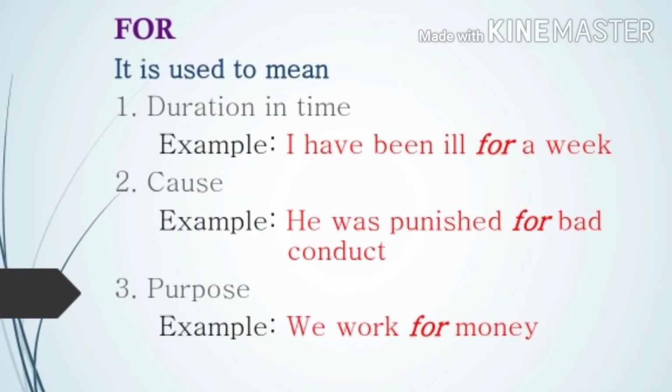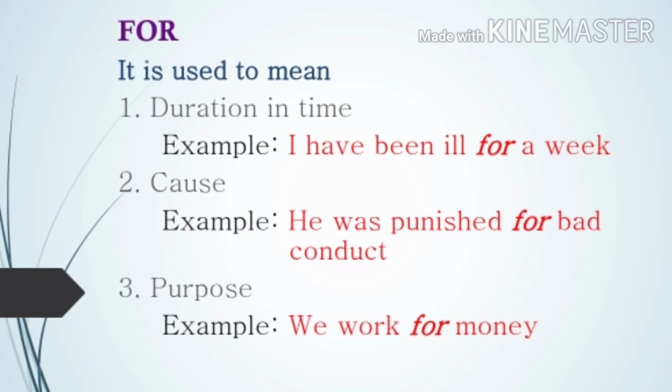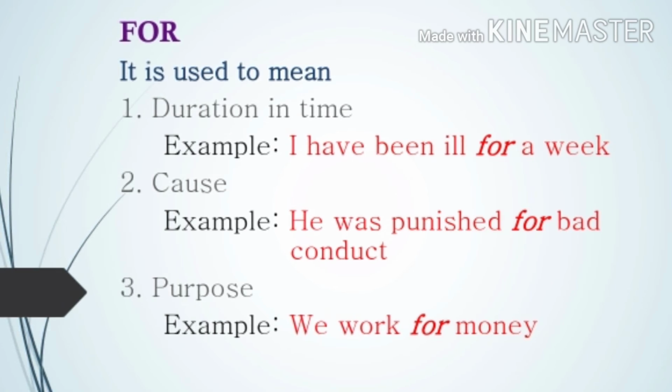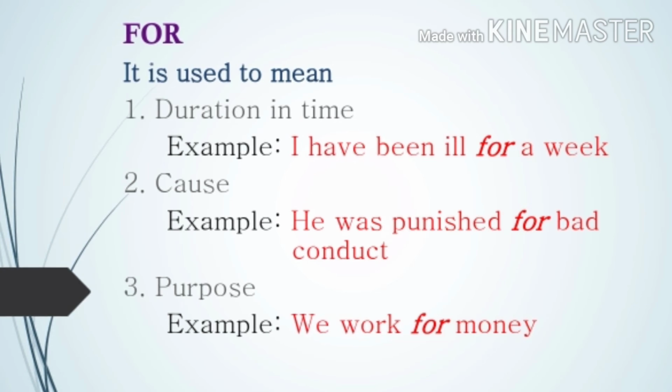Look at the word for. It is used to mean duration in time. Example, I have been ill for a week. So here I would like to point out something. Since and from. If we compare since and from with for, you see that since and from, F-R-O-M, from, they refer to a point of time, particular time.